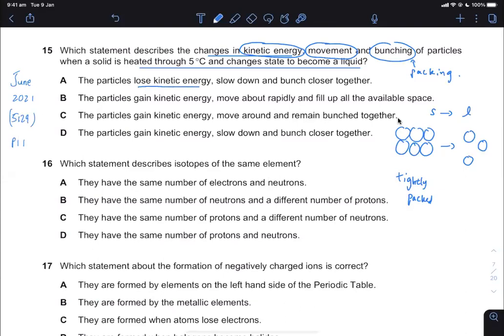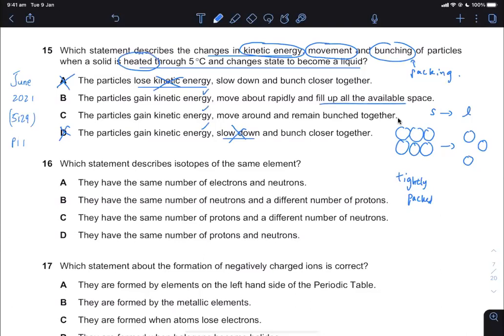So they lose kinetic energy is definitely wrong because it's talking about heating. Heating means you provide more energy, so losing kinetic energy is wrong. They gain kinetic energy for all three of them. They move about rapidly, move around or slow down. They don't slow down. When you gain kinetic energy, you move faster and faster. So D again is wrong.